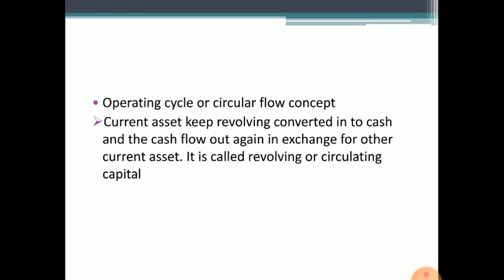Then the second one, that is operating cycle or circular flow concept of working capital. Here I already stated that working capital is in circulating form of fund, that current asset keeps revolving, converted into cash, and the cash flows again in exchange of other current asset. So it is called revolving or circulating capital. So these are the two concepts of working capital.